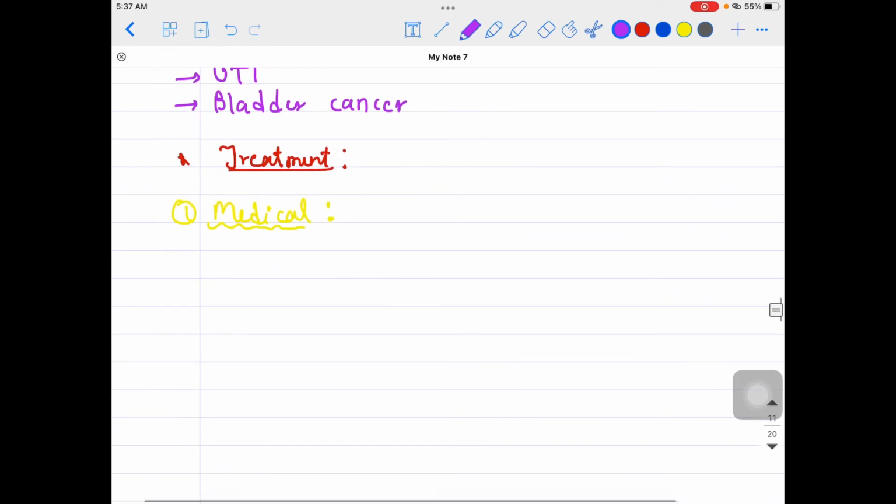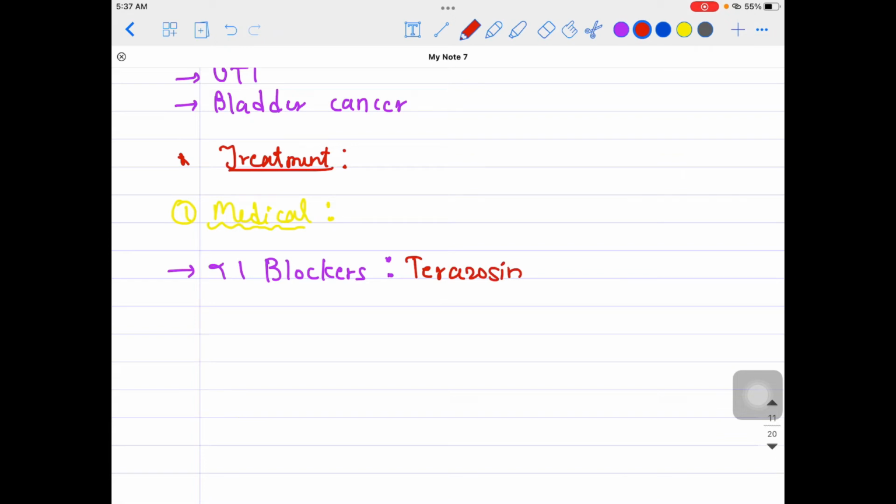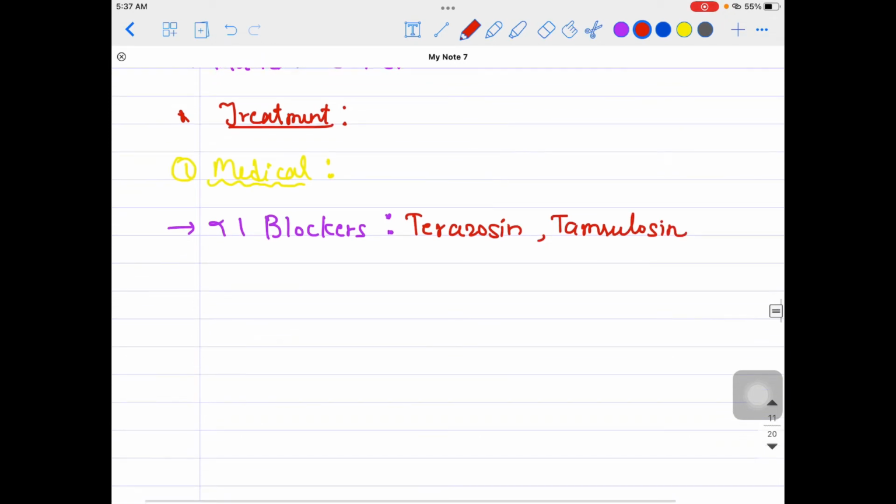In the medical management, broadly we are talking about the alpha 1 blockers. What alpha 1 blockers am I talking about? For example, terazosin and tamsulosin. These are the drugs I'm talking about in the alpha 1 blockers category.